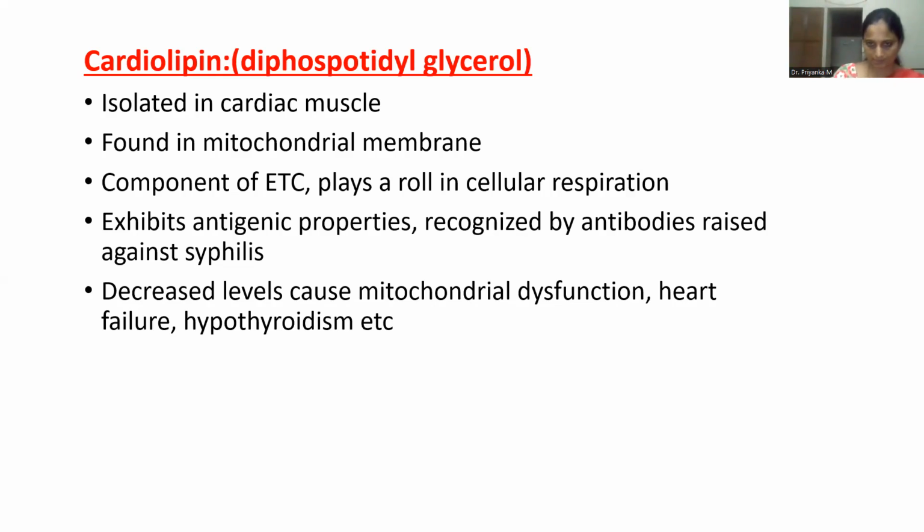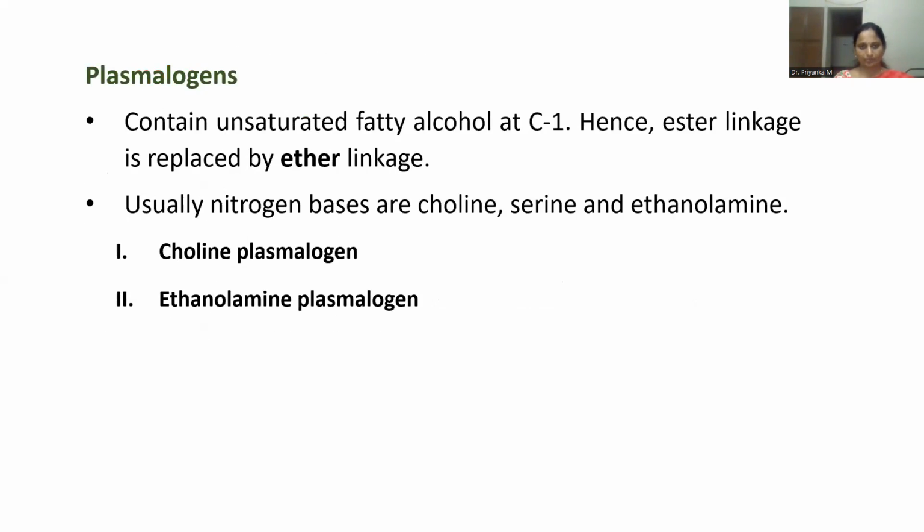That means they are recognized by the antibodies raised against syphilis, which is a bacterial infection. What happens if these cardiolipins are decreased or there is a deficiency? It results in myocardial dysfunction, heart failure, as well as hypothyroidism.